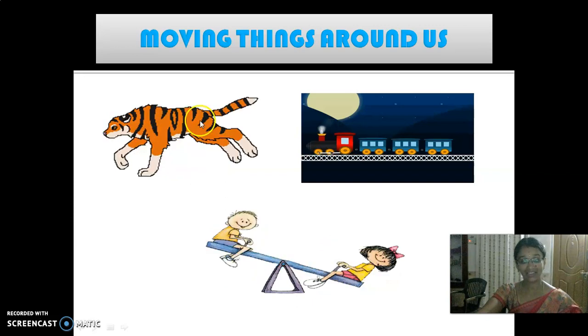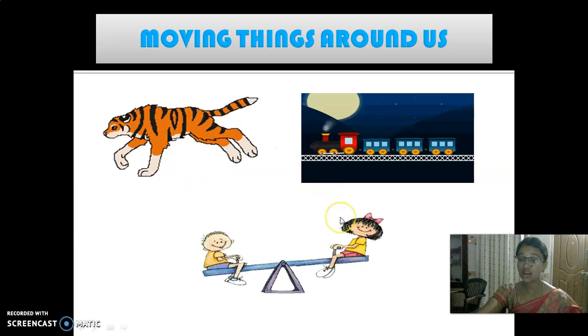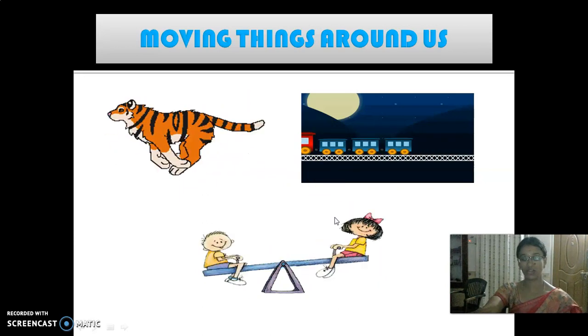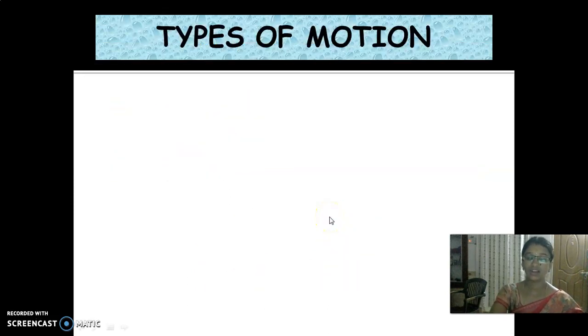So here the tiger is in motion, and here the train, and the children playing on a seesaw. Everything is in motion, but there are different kinds of motion. All the types of motion are not the same. Look here. Tell me, what are the types of motion, children? What is the first one? Yes, very good. Rectilinear motion. Second one? Louder. Yes, periodic motion. And then the last one? Circular motion.